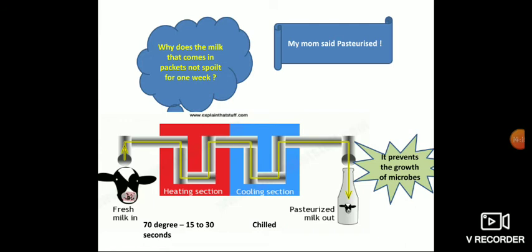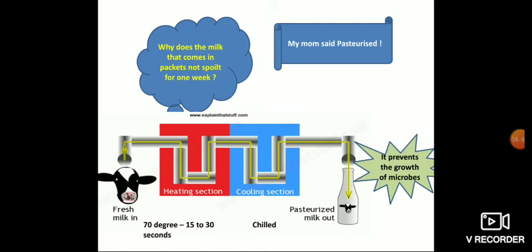Yes or no? You can notice the back side of the milk packet, children. The expiry is about 5 to 7 days. But if it is cow's milk, it can spoil within 1 day. But how can packet milk survive for 5 to 7 days?